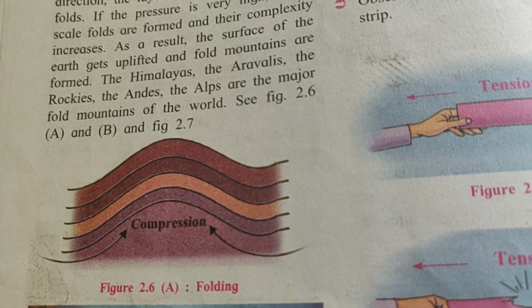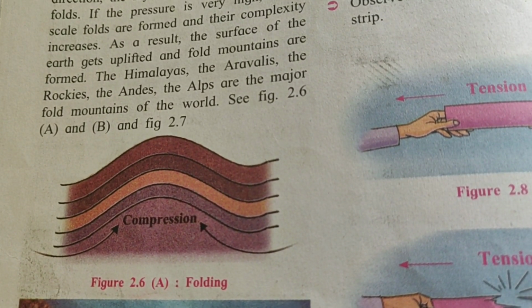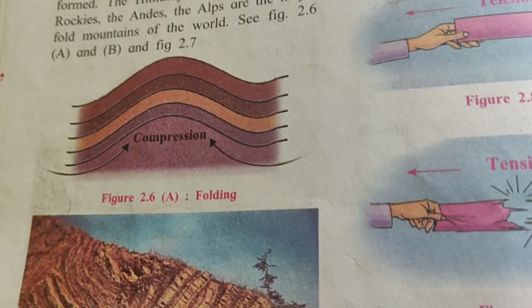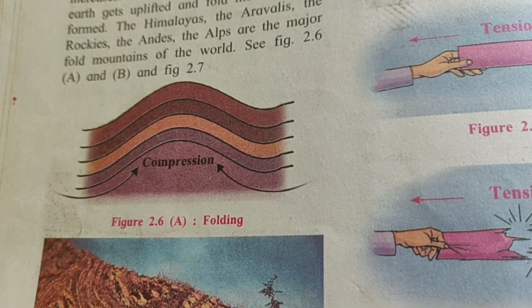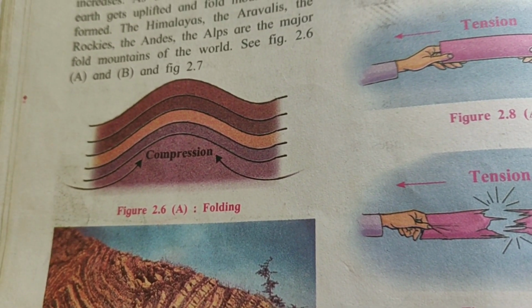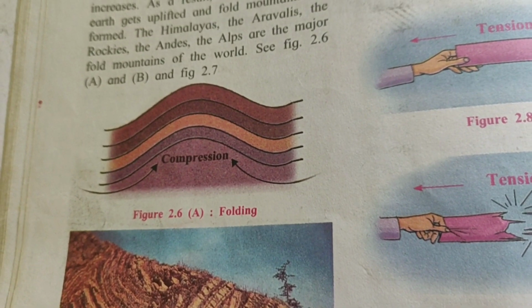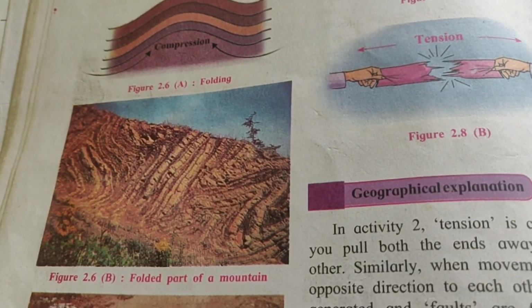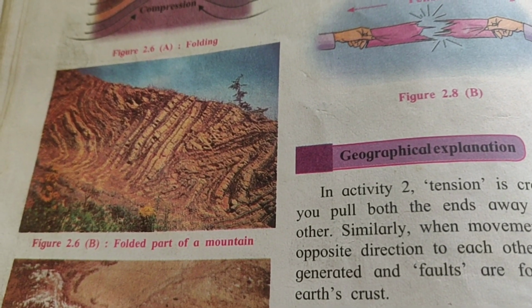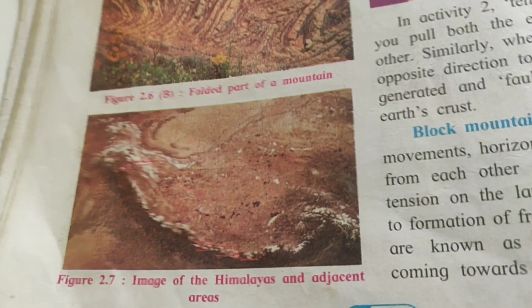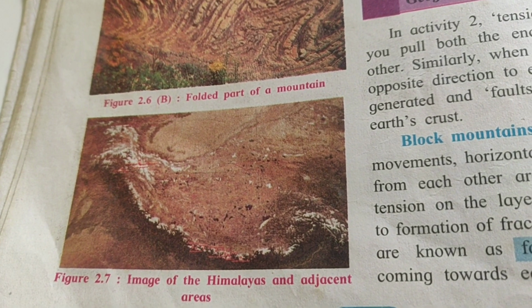So here examples are given: the Himalayas, Aravallis, Rockies, Andes and Alps. These are the major fold mountains. So here see, when compression is generated, these types of folds are occurring. An example of which mountains is given? The Himalayas, the Alps and the Aravallis. So here see the folded part of the mountain, how it looks. Here also one picture is shown. And in the same way, an image of the Himalayas and the nearby adjacent areas is also shown.